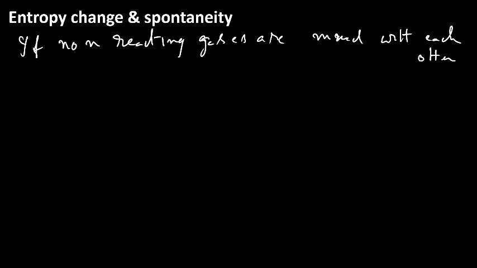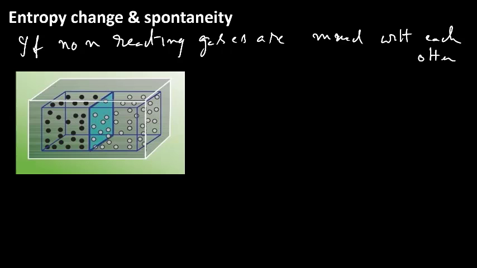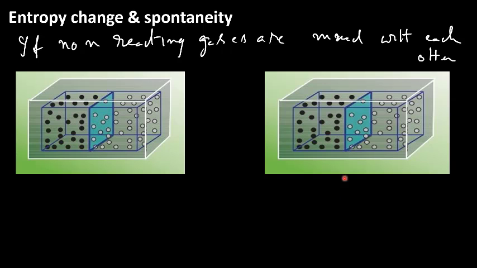Now let us discuss the relation between entropy and spontaneity. Let us take different examples. If non-reacting gases are mixed with each other, what happens? Here, this is one type of gas and this is another type of gas, separated by a movable partition. When the movable partition is removed, all the gases mix with one another.